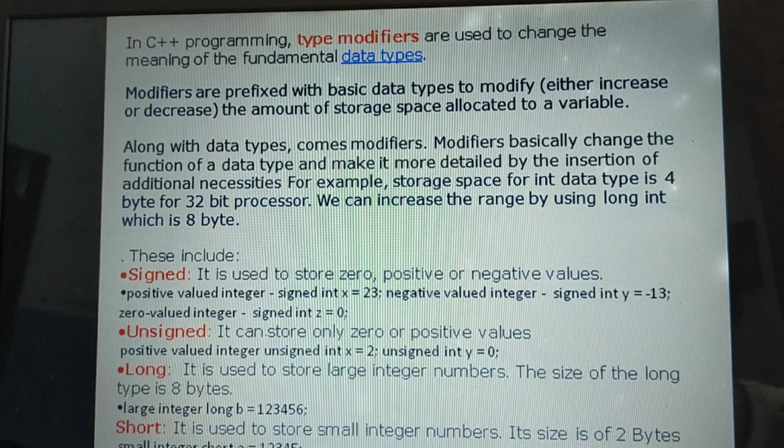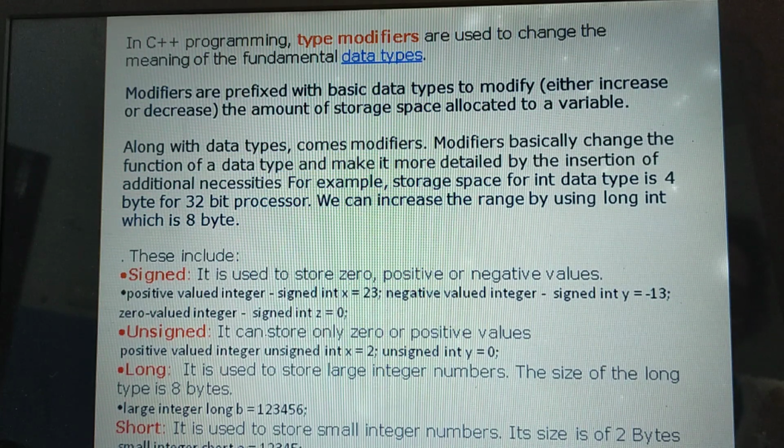The modifiers are used to change the meaning of the fundamental data types. Now, the list of modifiers is written here, that is signed, unsigned, long, short. Let us learn one by one with examples.